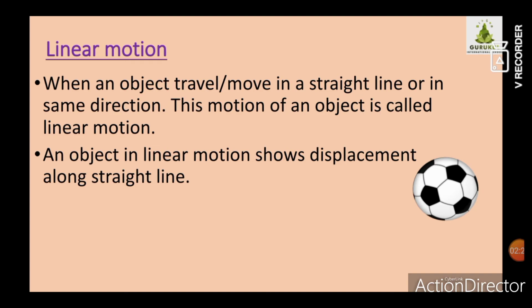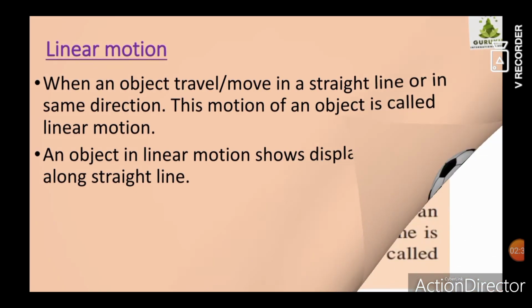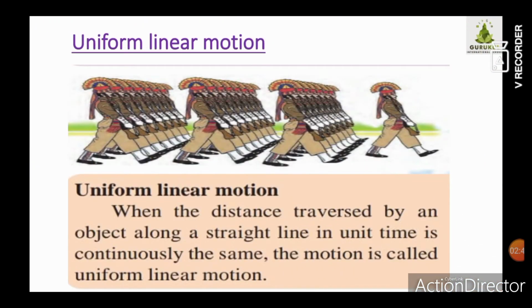If you stand on a chair and release a ball from your hand, it falls on the floor. How will it fall? It will fall in a straight line. So we can see that the ball is in linear motion. Now, which are the two types of linear motion? Uniform linear motion and non-uniform linear motion.